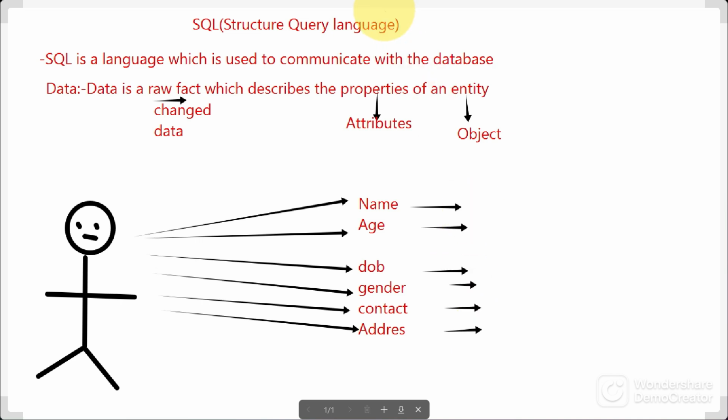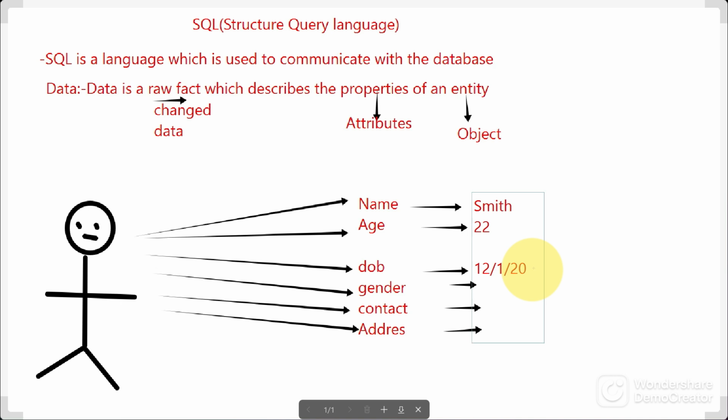So suppose the name was Smith, age was 22, and date of birth was 12 December 2020.